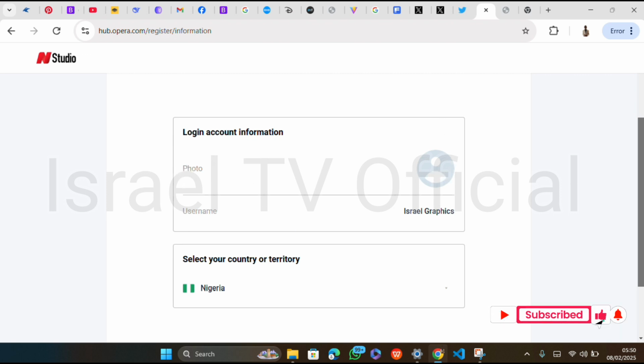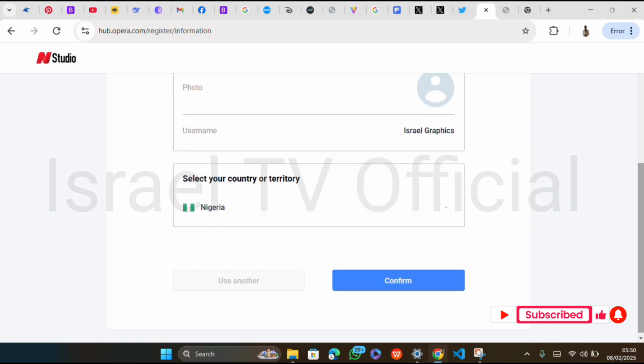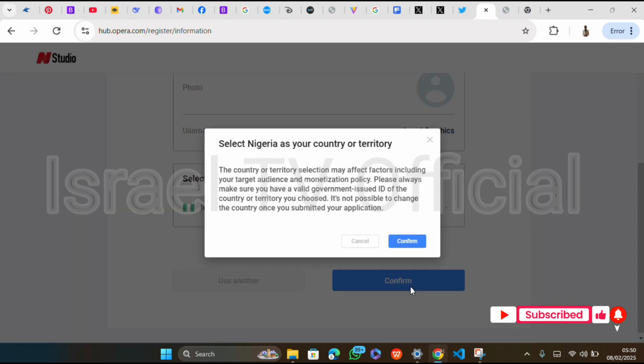I can't pick a picture. This is the login info from my Google account, so it picks information from your Google account. Let me just confirm, probably I can edit it. So select Nigeria as the country or territory.